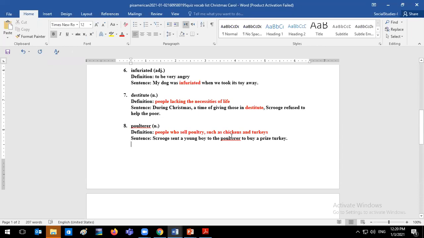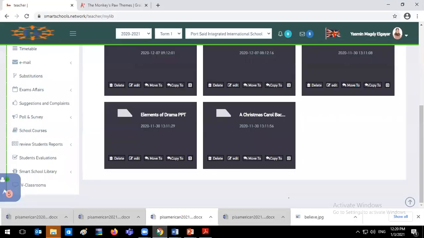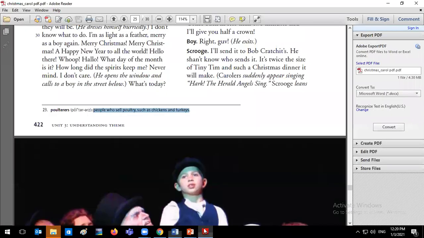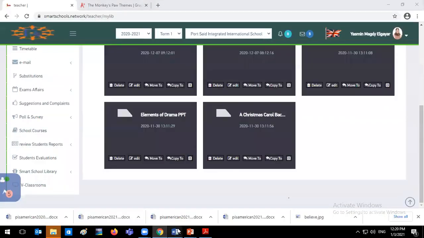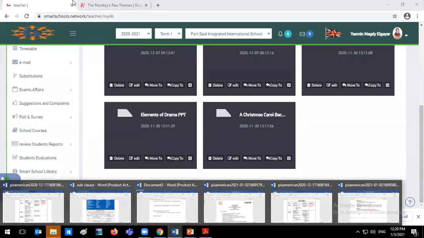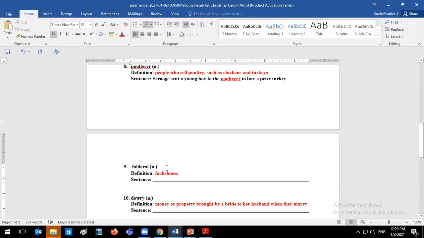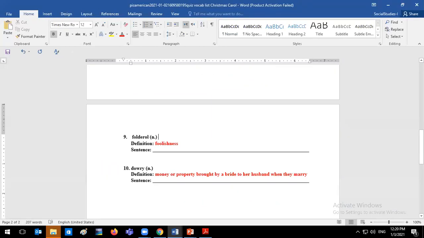Okay, so here again, poulterer is, and if we look at the, yes, I wrote, the poulterer sold 20 wild birds yesterday. Perfect. That's a good one too. Good job. You can use it in your paper. Good job. Folderol means foolishness.